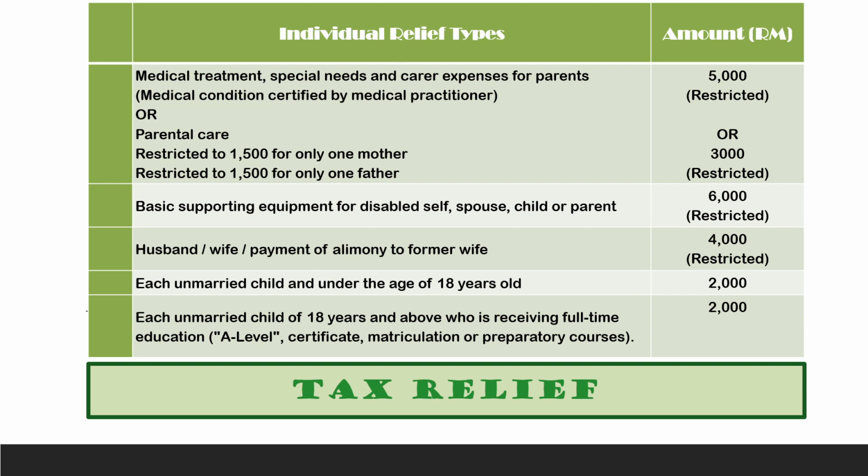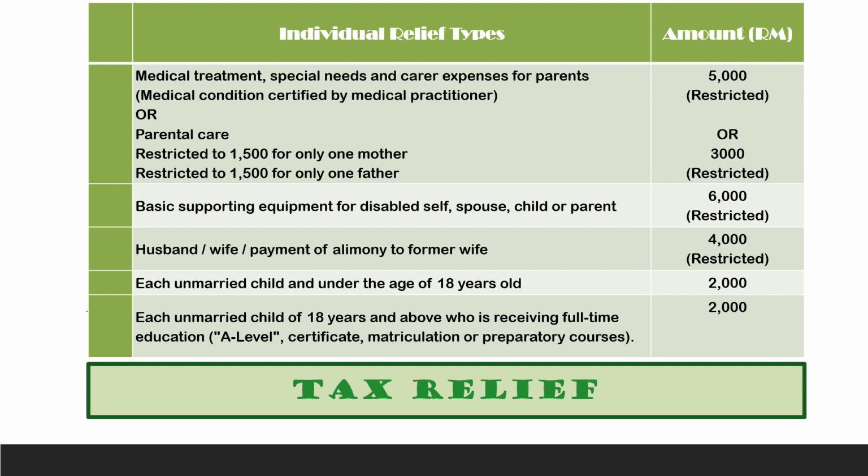Okay, another relief that was recently given is parental care. Because now they want to encourage you to take care of your parents, therefore you can claim parental care. It is restricted to 1,005 for one parent. So if you take care of your mother, you can claim 1,005 for your mother.